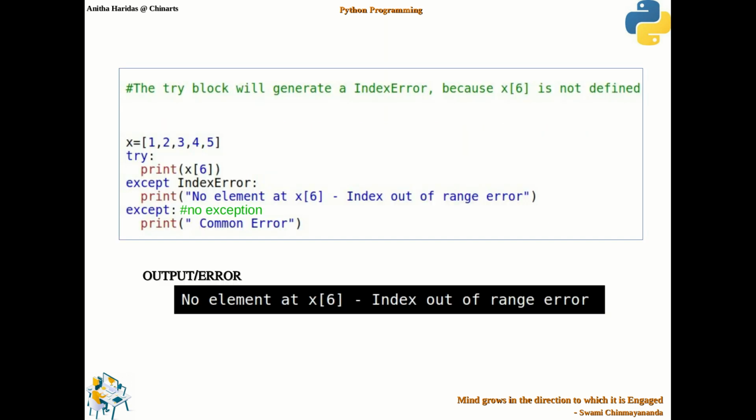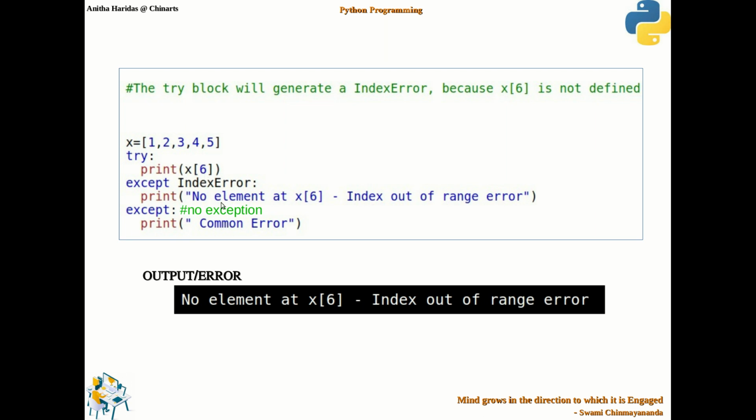So if you have the except block in the exception handling mechanism, you can observe here I am having index error. I have a tuple defined. I try to print x of 6, where 6 is not an index specified in the tuple.